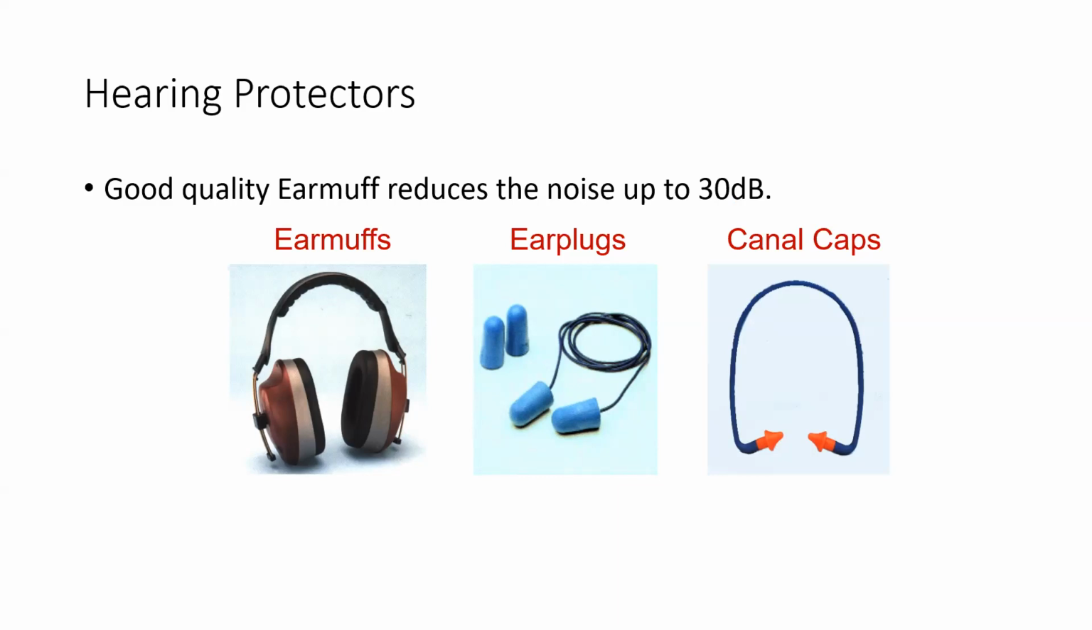Or if you are working in a generator room as a generator operator or generator engineer or maintenance engineer, or if you are working near the boiler house, these areas always have high noise. So in this case, we can use ear muff. Otherwise, we can use our earplugs or canal caps for lower level of noise.